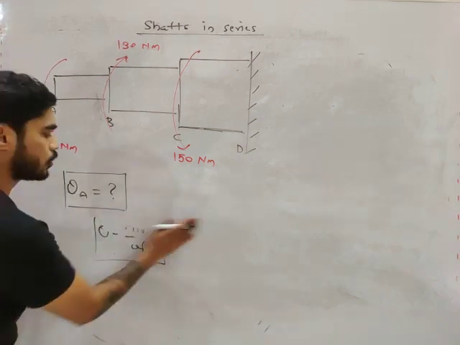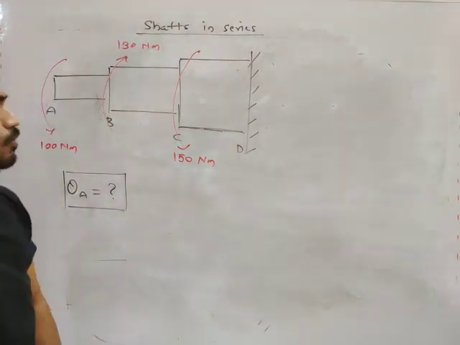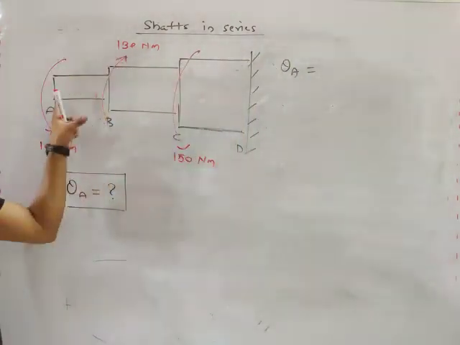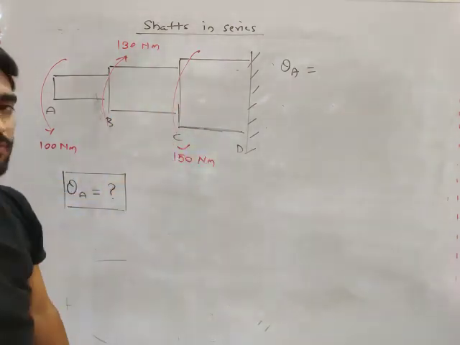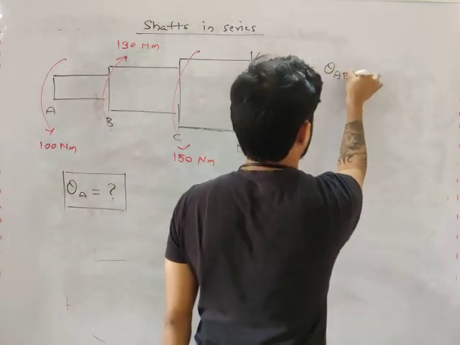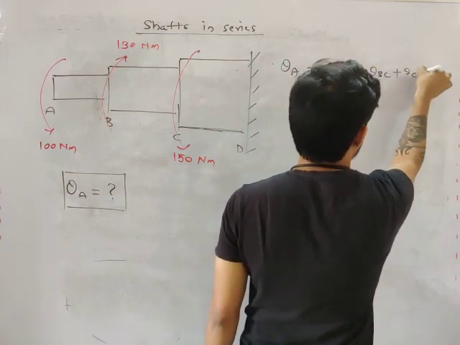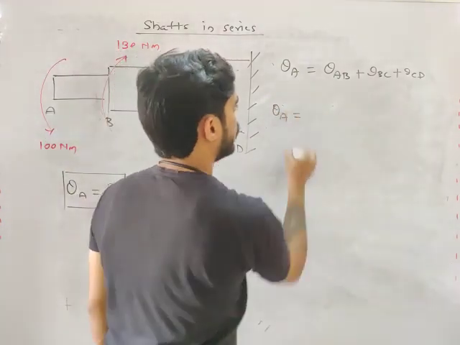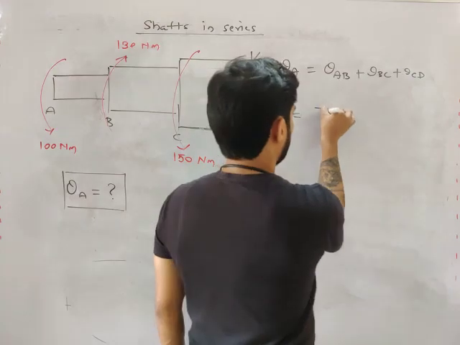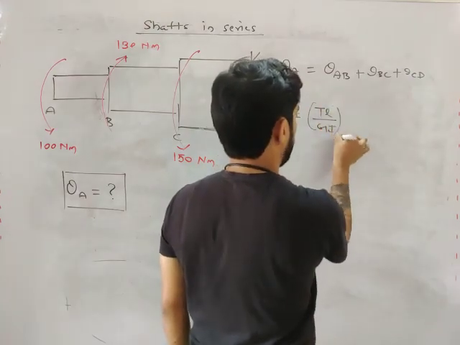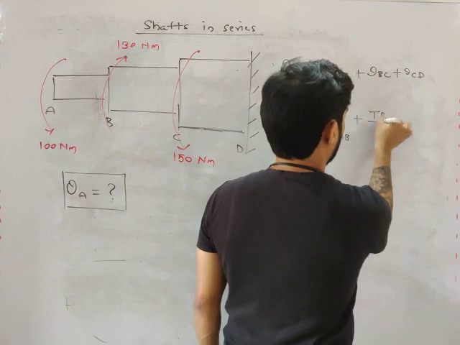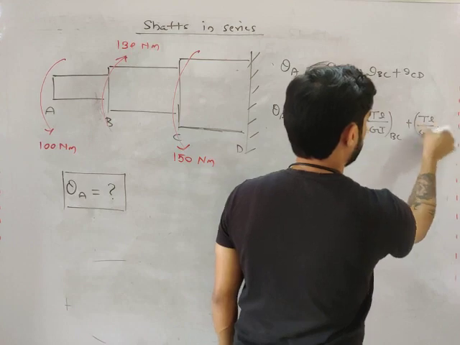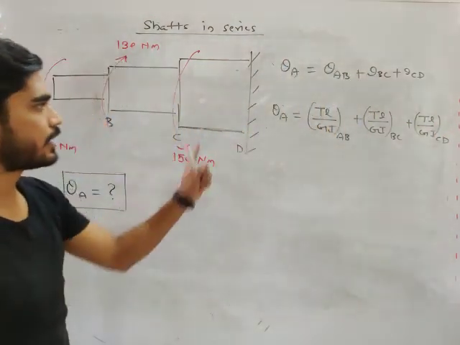So what we are going to do, in order to calculate theta A, is divide this shaft into three parts: AB, BC, CD. We will calculate theta of every part and then add them. Theta AB plus theta BC plus theta CD. Now what will be the equation of theta? TL by GJ. So I can write TL by GJ of AB plus TL by GJ of BC plus TL by GJ of CD. I can write it like this, right?